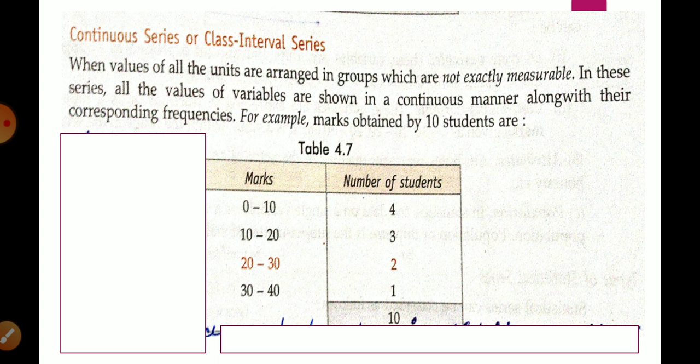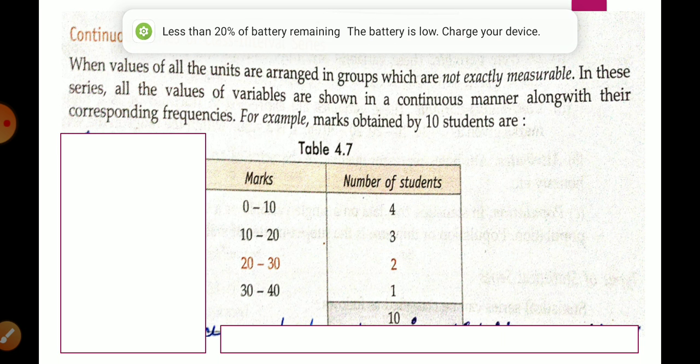For example, marks obtained by 10 students are as follows. Here you can see that the values in this series have been converted into a continuous manner, and whatever number is obtained by the student is written here.